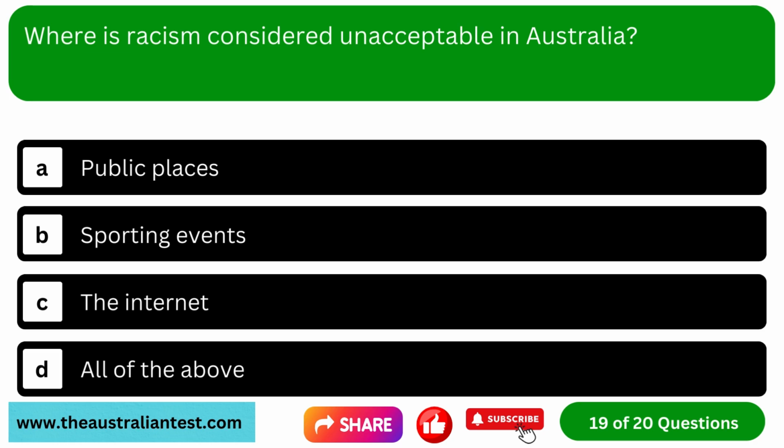Question 19. Where is racism considered unacceptable in Australia? Option A, public places. Option B, sporting events. Option C, the internet. Option D, all of the above.